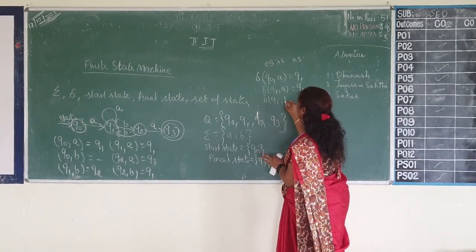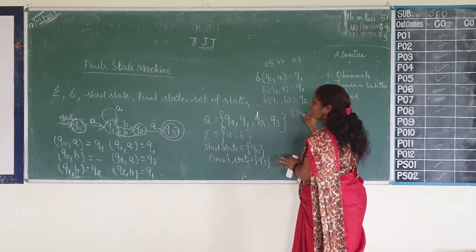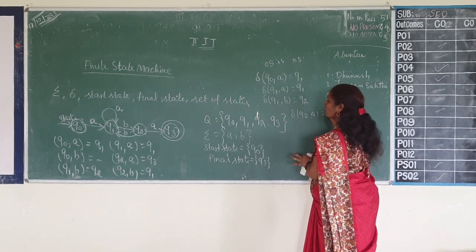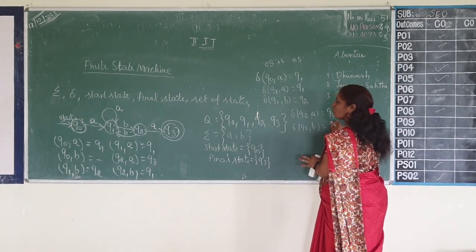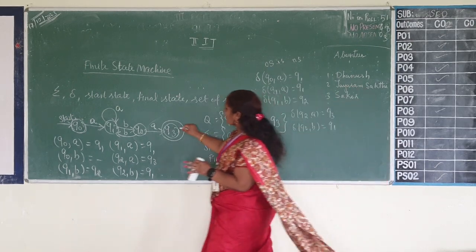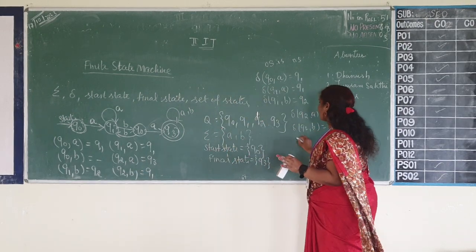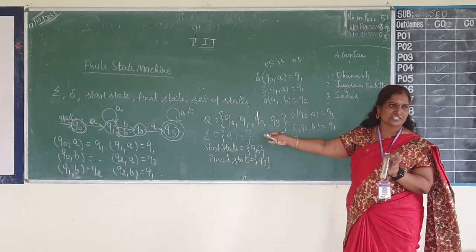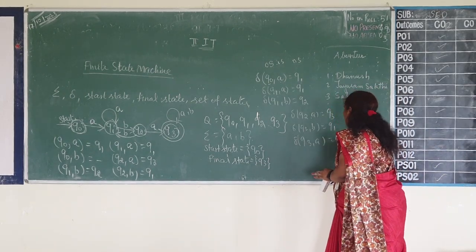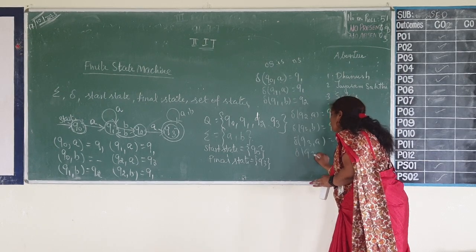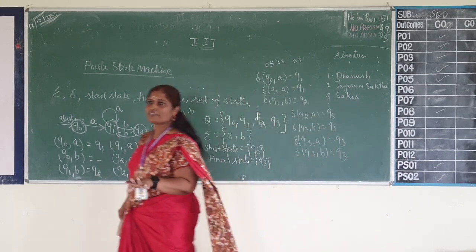Delta of Q1 comma B is equal to Q2. Delta of Q2 comma A is equal to Q3. Delta of Q2 comma B is equal to Q1. After reaching the final state, whatever the input you receive, it stays in the same state. I am just giving some transitions. So delta of Q3 comma A is equal to Q3. Delta of Q3 comma B is equal to Q3 itself. And Q3 is the final state.